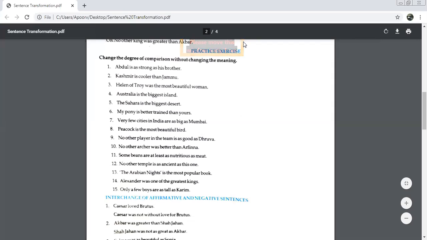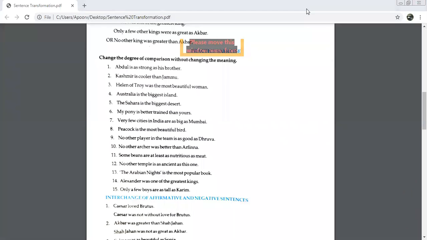See carefully, because if it was mentioned that no other boy is as tall as Karim, then we would be talking about superlative degree. But here we are not saying no other. We are saying a few others are there. So you can start and say few boys are as tall as Karim. Last and second last, both of them will be like this only because we're talking about a group of people. So very few kings were as great as Alexander and very few